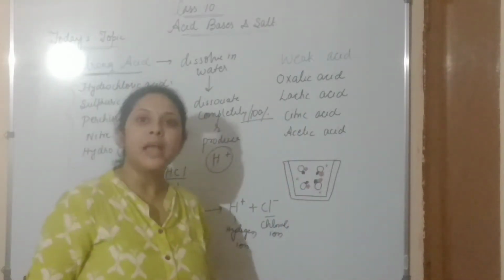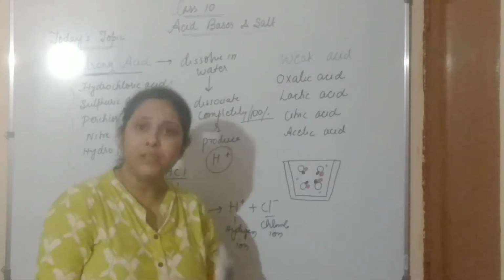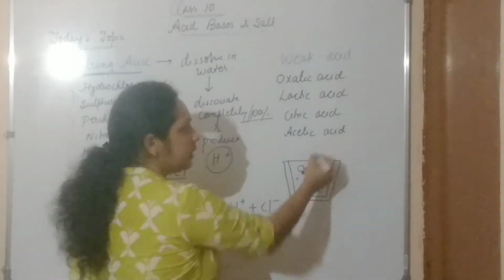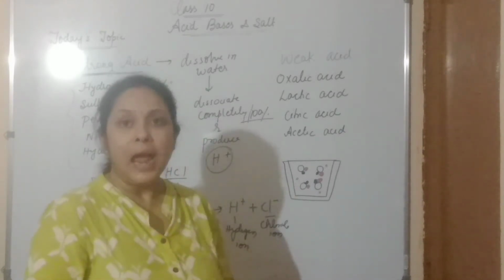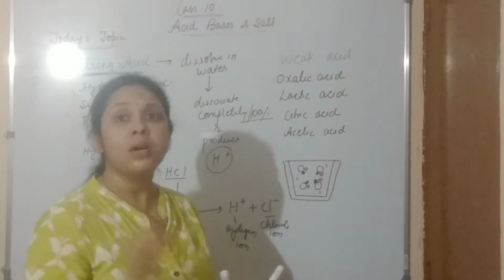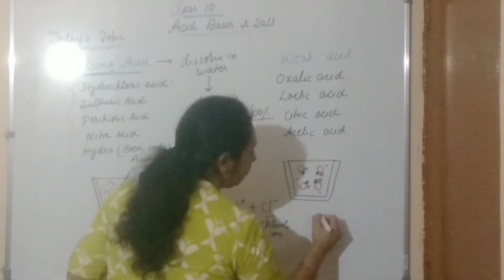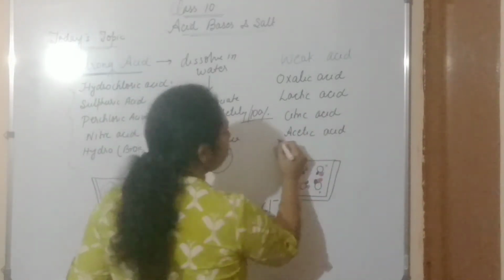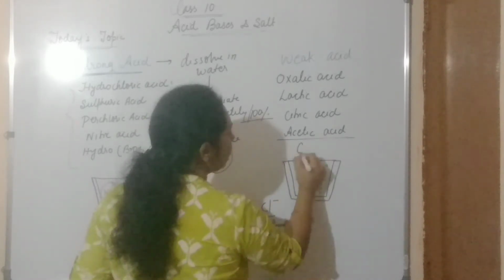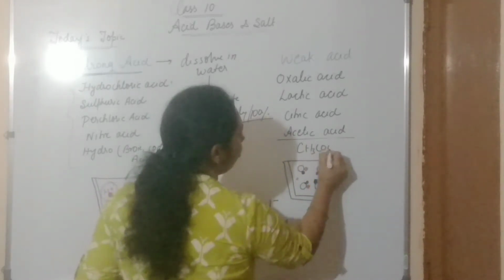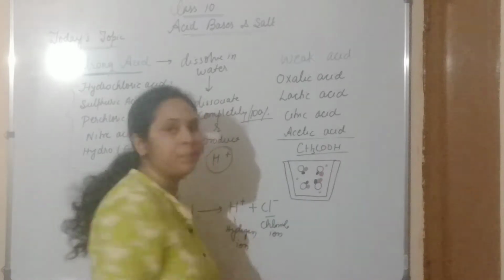Now, weak acid. They are called weak because when they dissolve in water they do not dissociate completely. Take the example of acetic acid, CH3COOH. It's a weak acid.